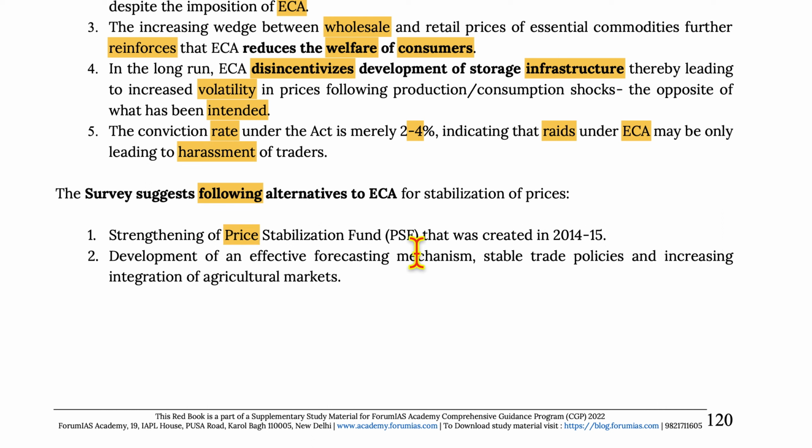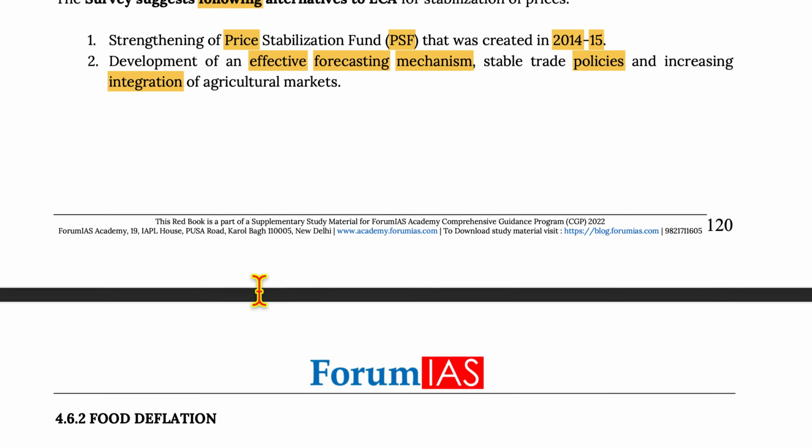The survey suggests the following alternatives to ECA for stabilization of prices: strengthening of the Price Stabilization Fund, which was created in 2014-15, development of an effective forecasting mechanism, stable trade policies, and increasing integration of agricultural markets.